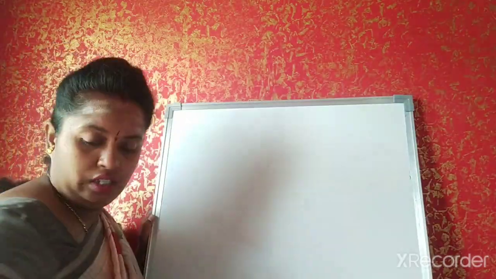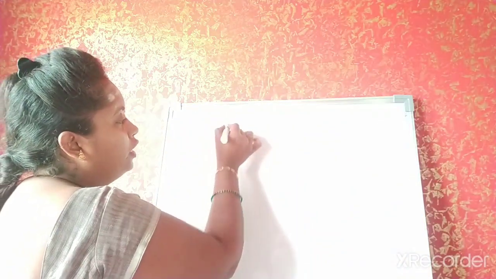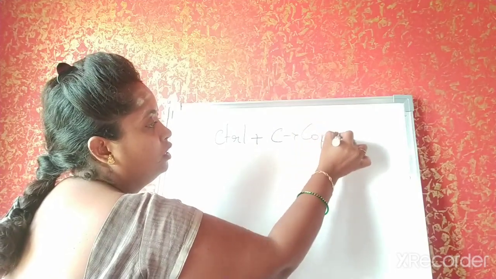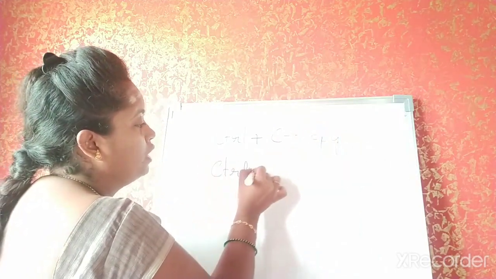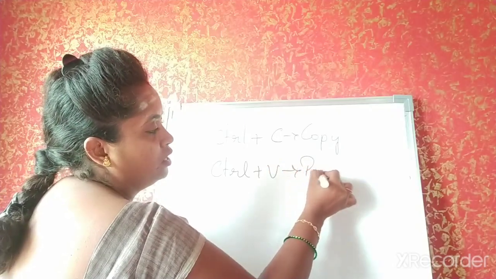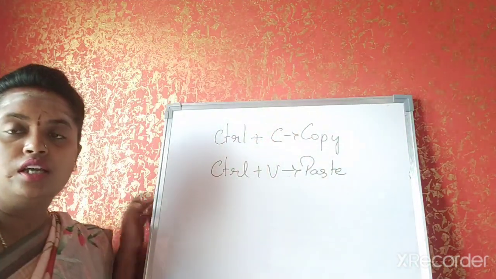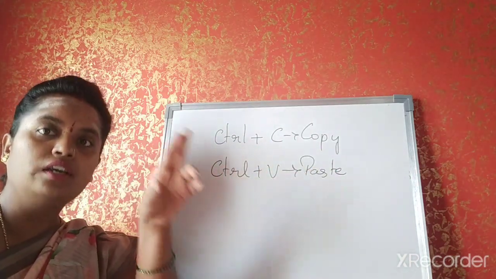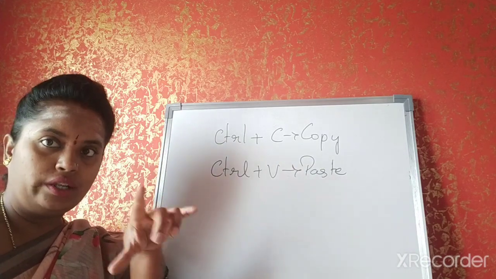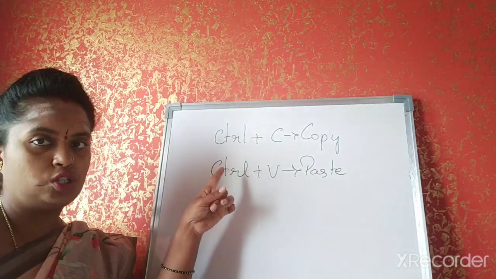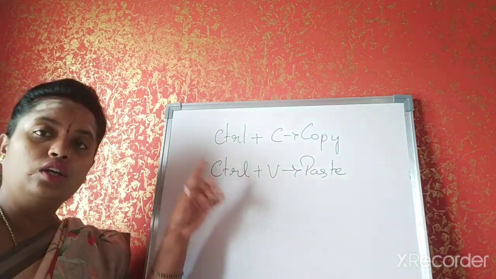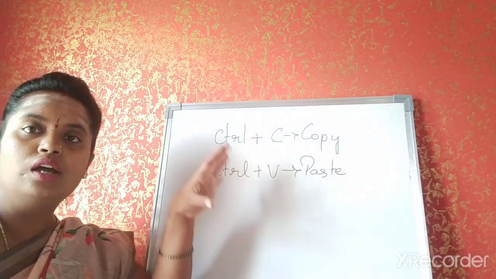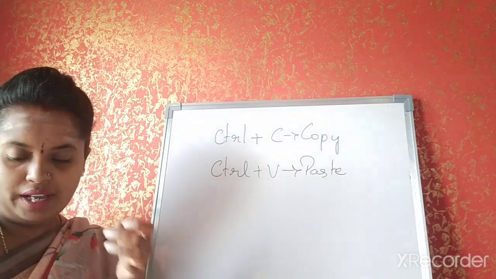The shortcut key for this is Control plus C will copy, Control plus V will paste. Select with the mouse the whole portion which you have to copy. Right click, copy, or Control C. That's the keyboard shortcut. Then go to the location where you have to paste the file. What you do? Control plus V. It will paste the file over there.